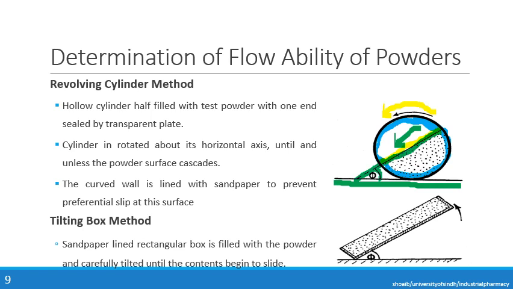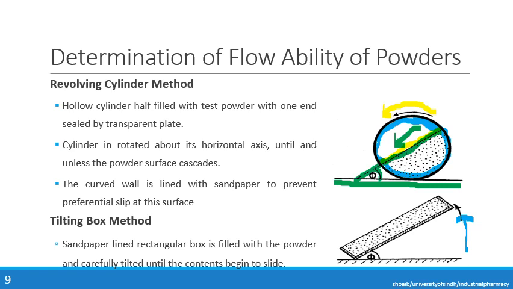Then we will slightly move one side of that rectangular box up, and as we put one side of the rectangular box up, there will be a point when the cascading of the contents starts.